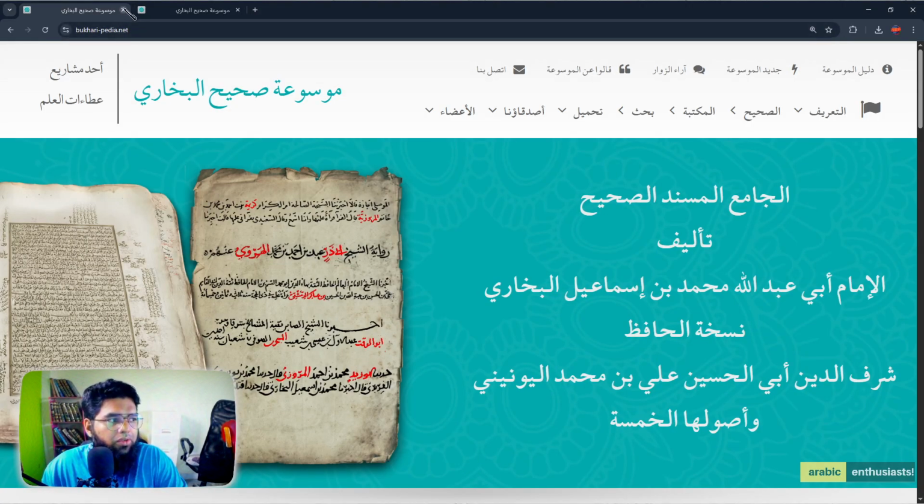Inshallah ta'ala, today we will talk about Mawsu'a Sahih al-Bukhari. As a student of knowledge, you should be good with Sahih al-Bukhari. You should have a general idea about the ahadith in Bukhari and Muslim, which are the authentic ones. So one of the beneficial websites is Pedia.net. And they have a software also, inshallah. I'll show you the software at the end of the video, inshallah ta'ala, once we talk about the website.